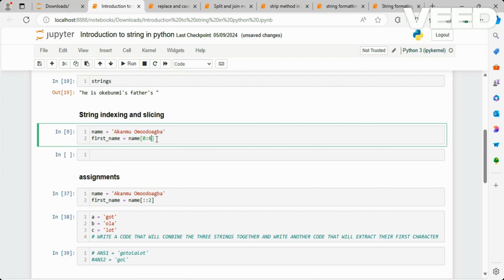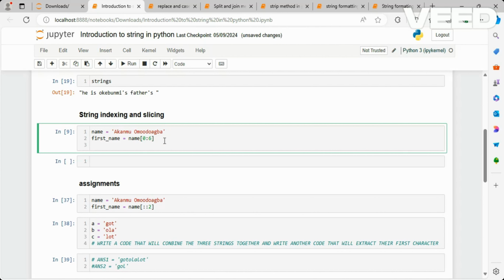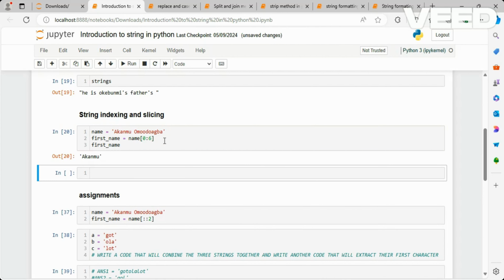Let's make it easy. From here we say, okay, let's take the first 6 elements, that is from 0 to 5. That is 0, 1, 2, 3, 4, 5, which is Akamu. 6 is not included because of the type of indexing that we use in Python. So if I call on first name, it will give us Akamu. You can see now.